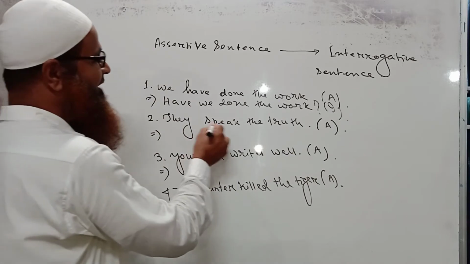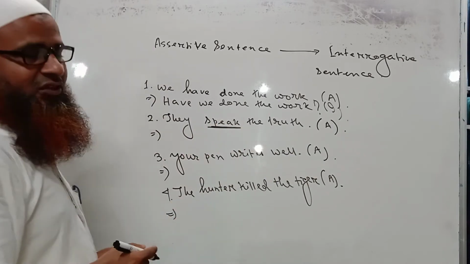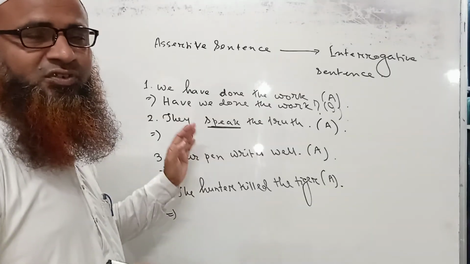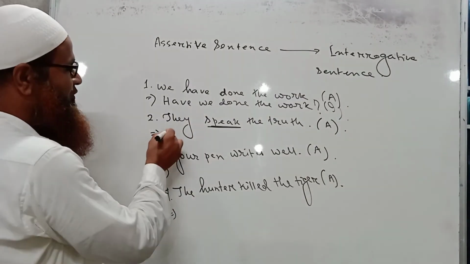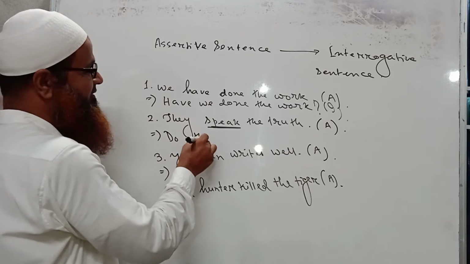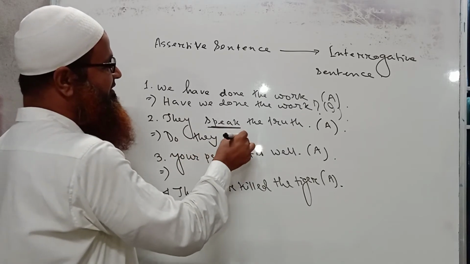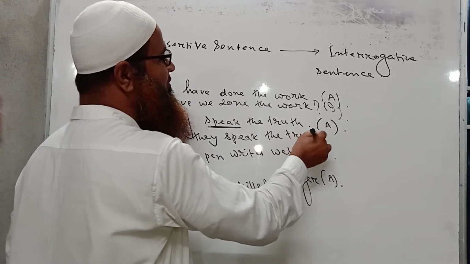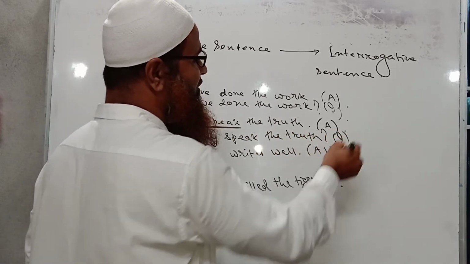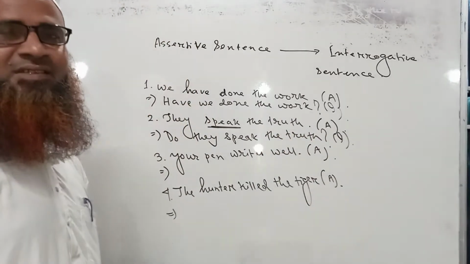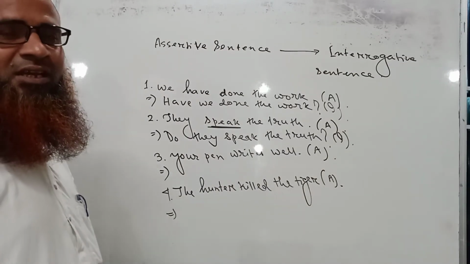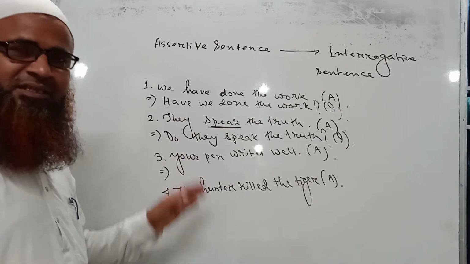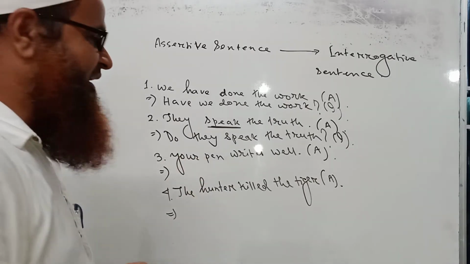Again, here the verb is speak, and the sentence does not contain any auxiliary verb, and speak is in present tense, so we should take the help of do. Do they speak the truth? Question mark. If we don't put the question mark at the end of the sentence, it will not be correct, because as it is an interrogative sentence, it must take an interrogation mark or question mark at the end of it.